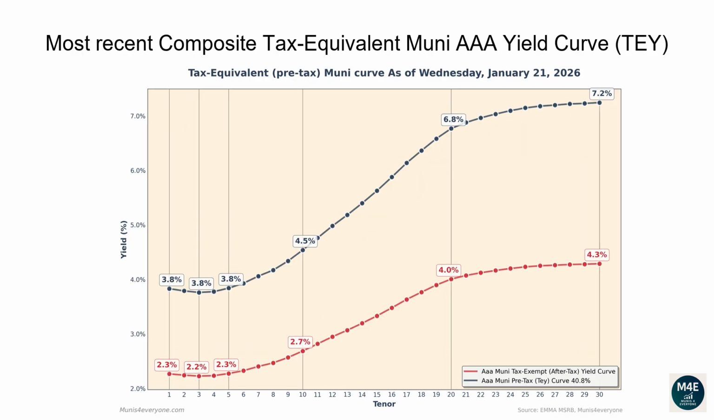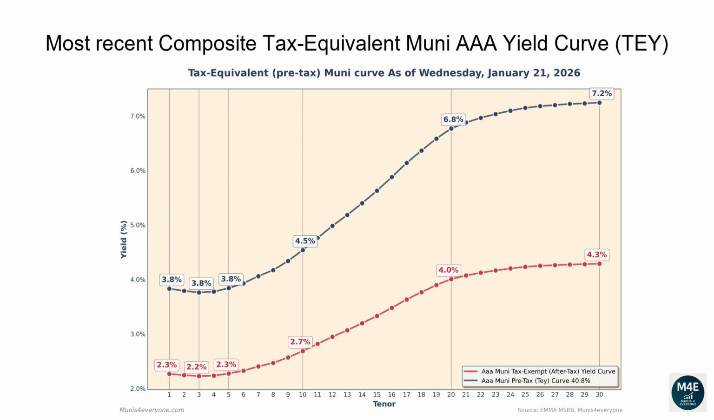Let's now go over the most recent composite tax-equivalent Muni AAA yield curve. The following graph shows, in red, the tax-exempt after-tax Muni yield curve, versus in blue its tax-equivalent pre-tax version assuming a 40.8% top tax bracket, as of January 21, 2026. Why would you care to see the tax-equivalent version of the Muni yield curve? More on this later. Let's first go over the pre-tax, aka tax-equivalent yield curve.